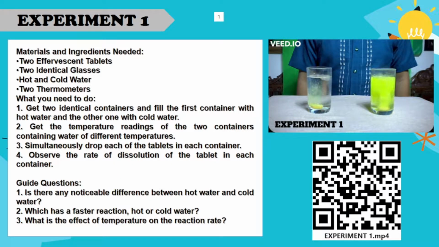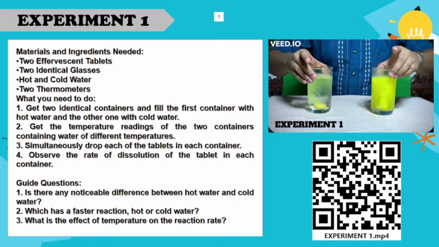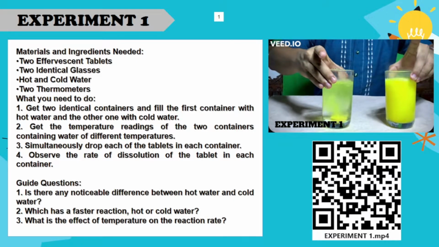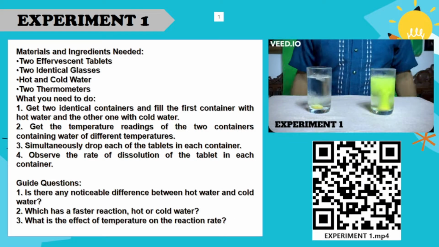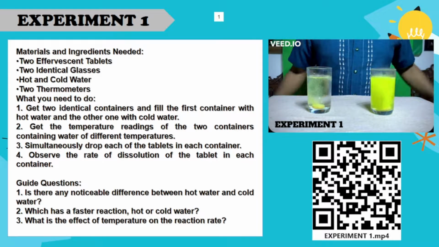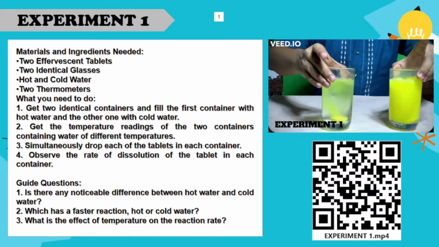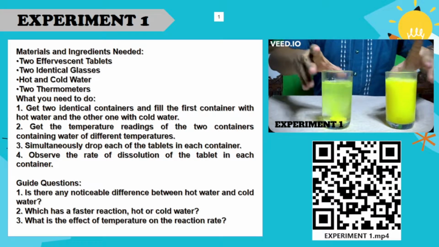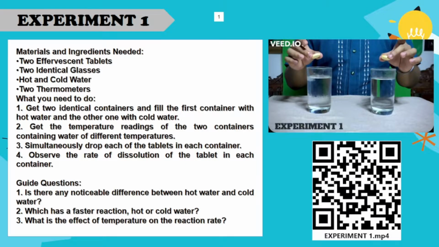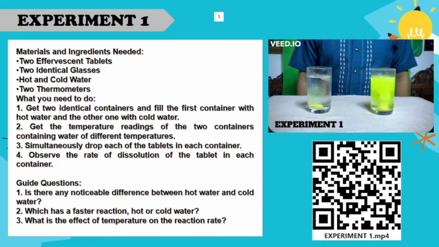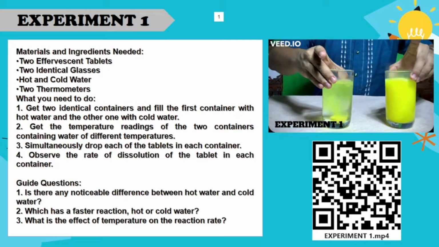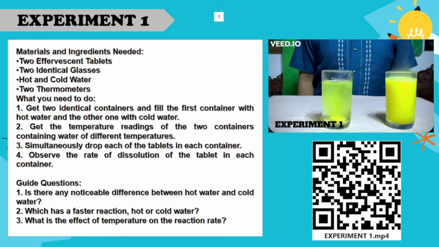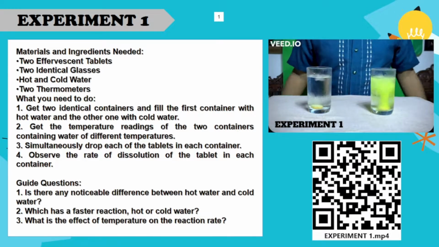For experiment 1, you will be needing 2 effervescent tablets, 2 identical glasses, hot and cold water, and 2 thermometers. Here's what you need to do. Get 2 identical containers and fill the first container with hot water and the other one with cold water. Second, get the temperature readings of the 2 containers containing water of different temperatures. After that, simultaneously drop each of the tablets in each container and observe the rate of dissolution of the tablet in each container. Once you're finished with the experiment, you will be answering these guide questions.